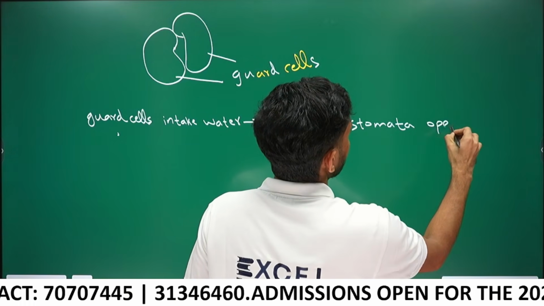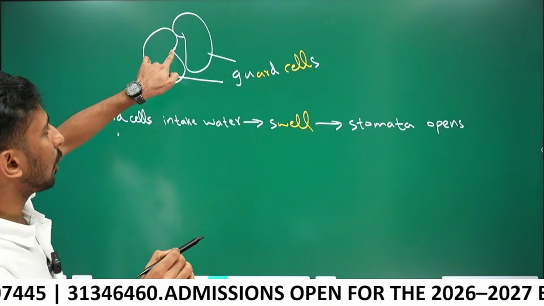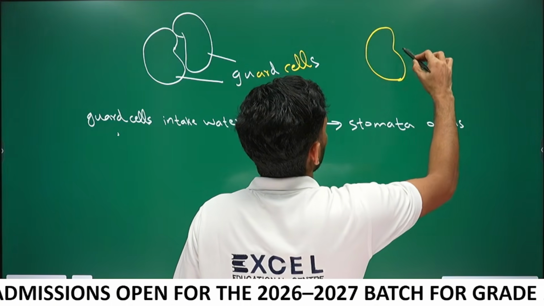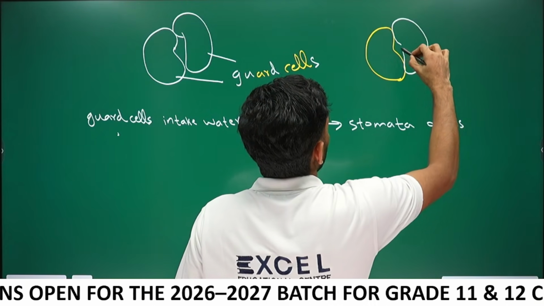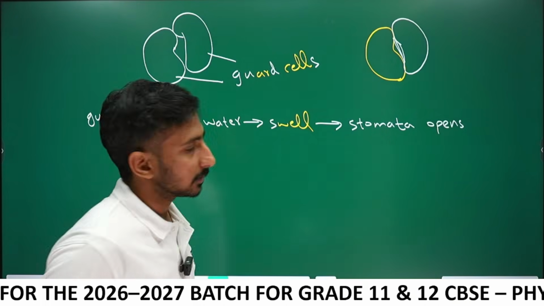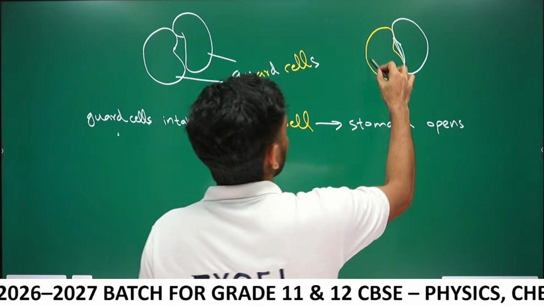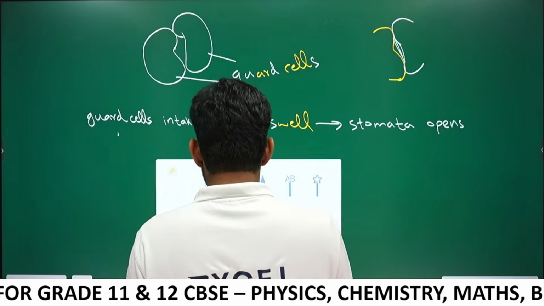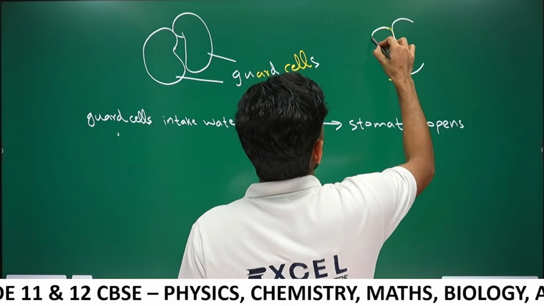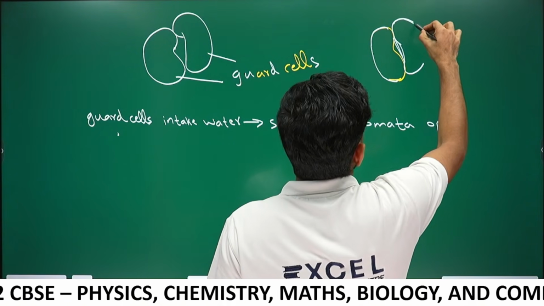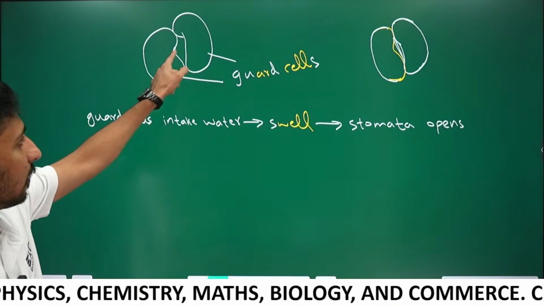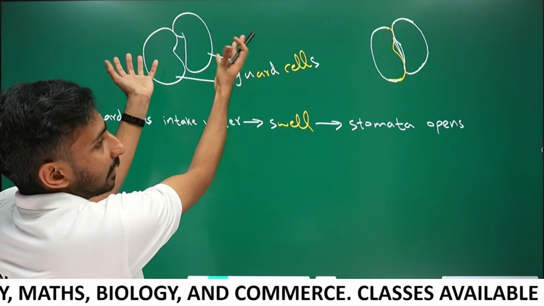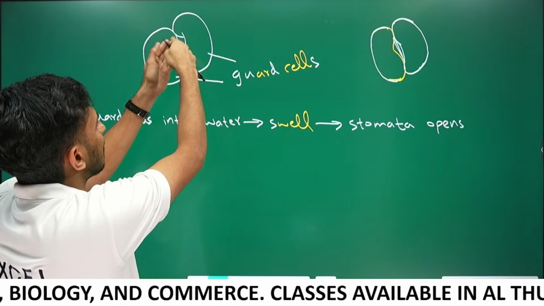Here you can see an open stomata. I'll draw a closed stomata also. Okay, this is a closed stomata. Here you can see the guard cells are a little bit swollen, right? When the guard cells are swollen, the stomata opens.